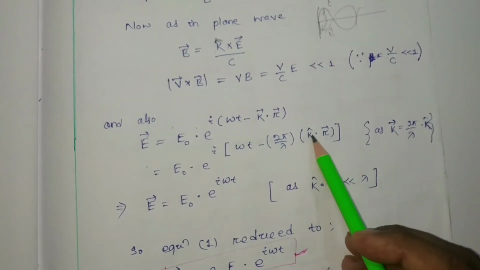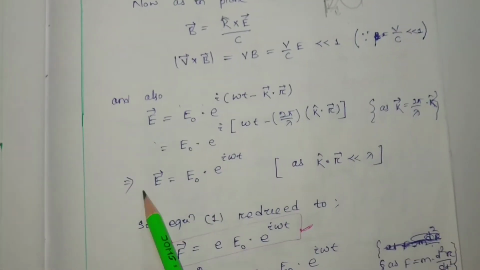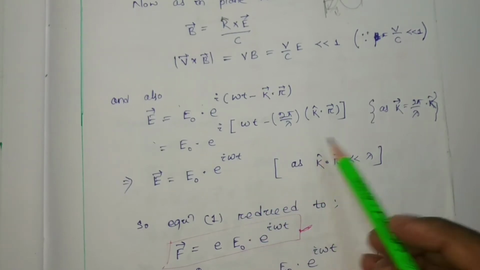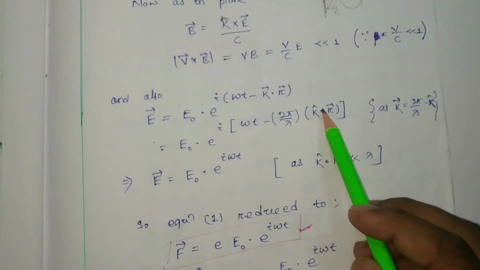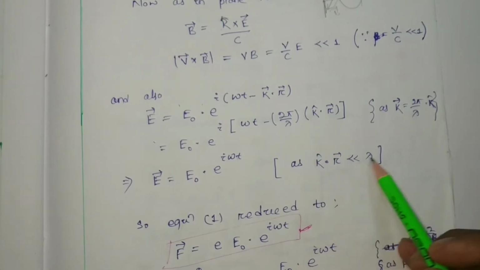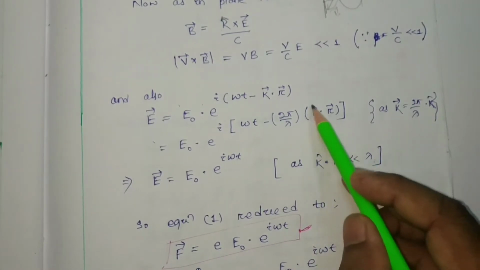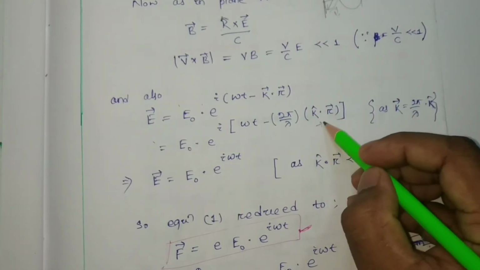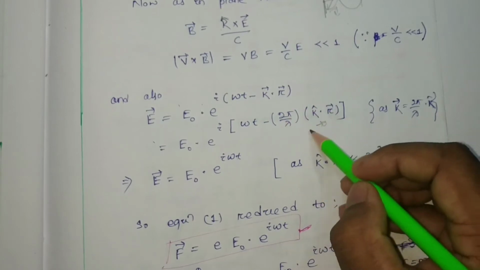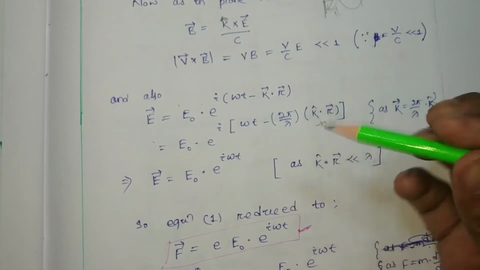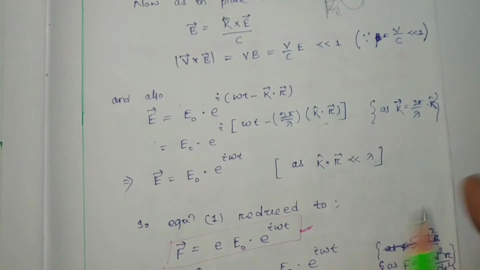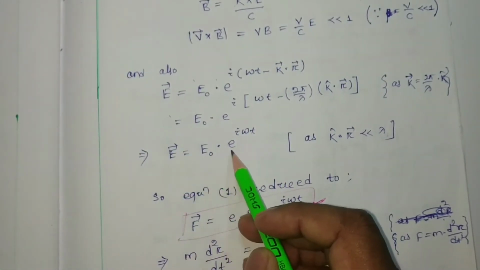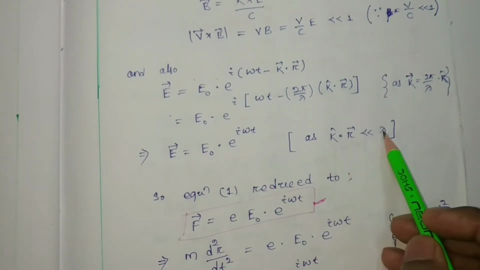So unit vector dot r, that implies E equals E0 e to the power i omega t, because here k dot r is very small compared to lambda. If this tends to 0 as compared with lambda, then this whole term is going to be 0, so this term is going to be cancelled out. So E will be E0 into e to the i omega t.